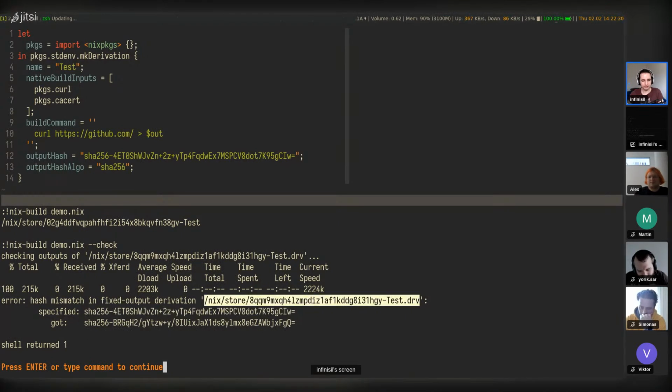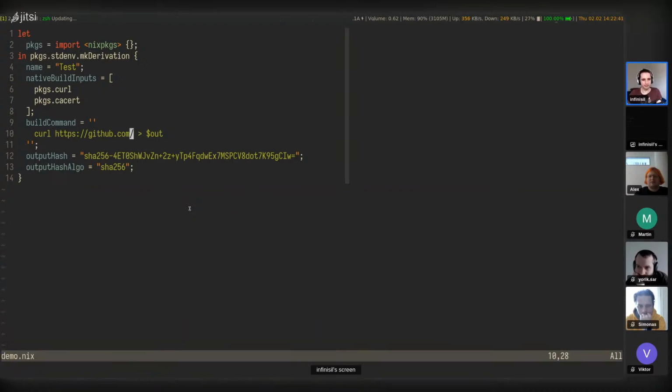And that's the contract you sign when you make a fixed output derivation: you guarantee that it is always the same result. This is how Nix achieves, or pretends, it's pure, because it always gets the same result by definition. But in turn, you need to be able to guarantee that.